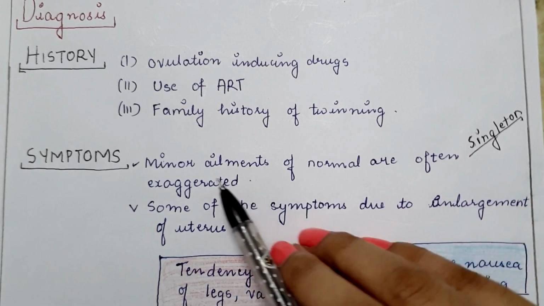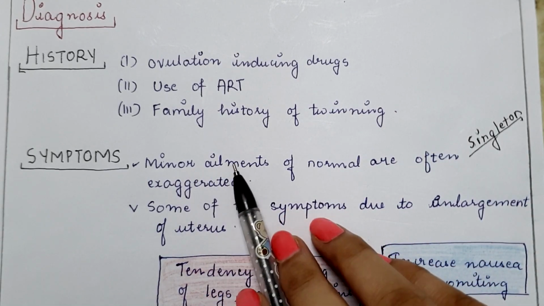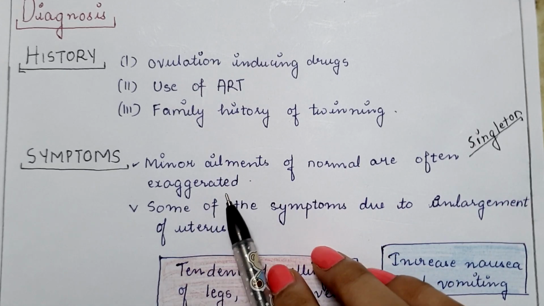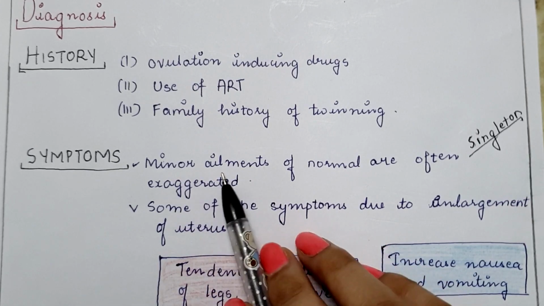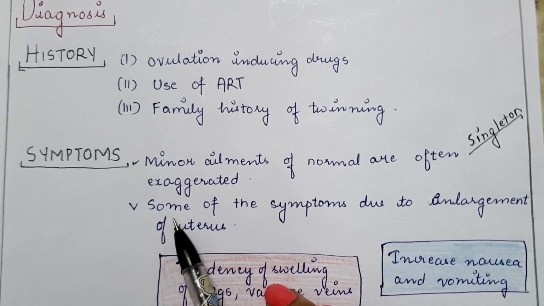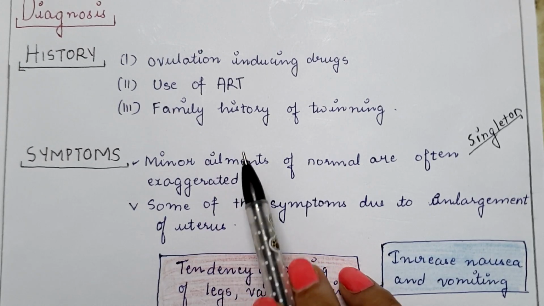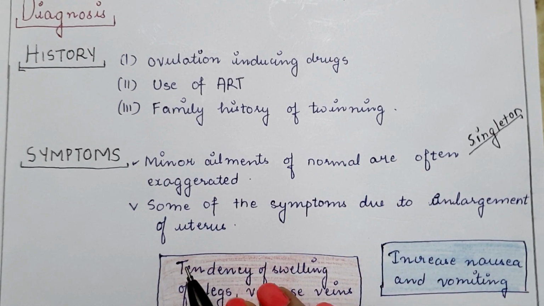In that case, there are minor ailments. But in the case of twins, these minor ailments are exaggerated, or the intensity of these minor ailments is increased. Like nausea and vomiting. In this, the severity of nausea and vomiting is increased compared to singleton pregnancy.